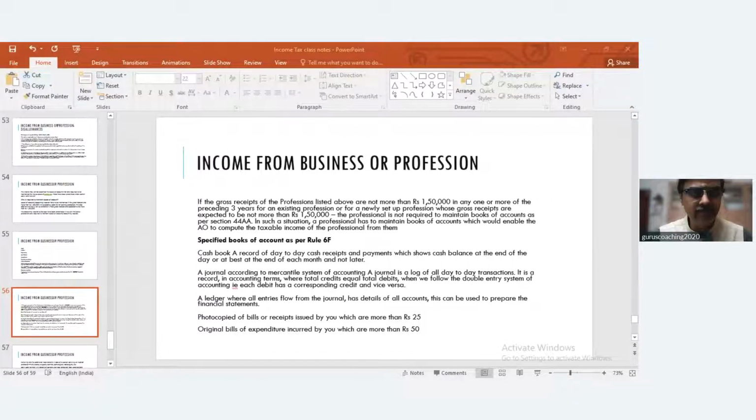All of you are clear? Yes, sir. Now coming to business, kindly make a note in respect of a person carrying on a non-specified profession other than those we discussed, or business: if annual income, income means profit, does not exceed 1,20,000 and annual turnover does not exceed 10 lakhs.